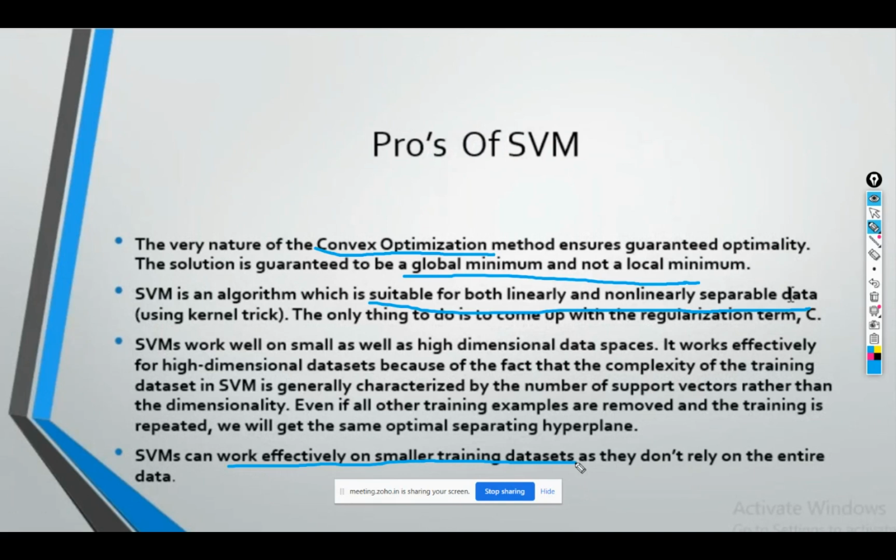But if you have a lower amount of data, it won't give you good accuracy, like it will give you accuracy of 70-80%. But SVM works well if you have a small data set. If you have 500 values, 700 values, or 1,000 values, then also your SVM will give you accuracy like 90-95%, because it does not rely on the complete data set. It basically relies on the support vector data set.